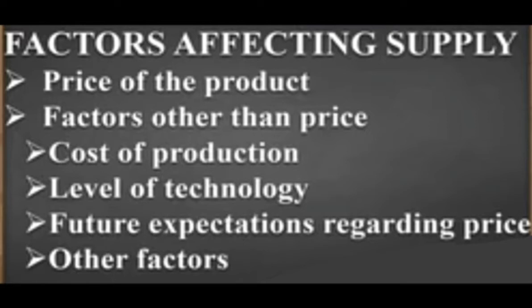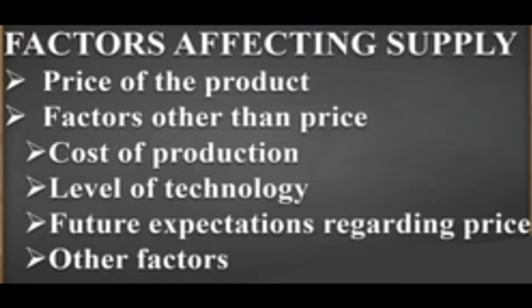That will lead to an increase in that particular cost of production, because with the increase in all this, that is raw material, rent and the labor charges, the cost of production will also increase. So we can say with the increase in the cost of production, the supply would decrease, and if the cost of production of that product decreases, the supply would increase. Why? There is a reason.